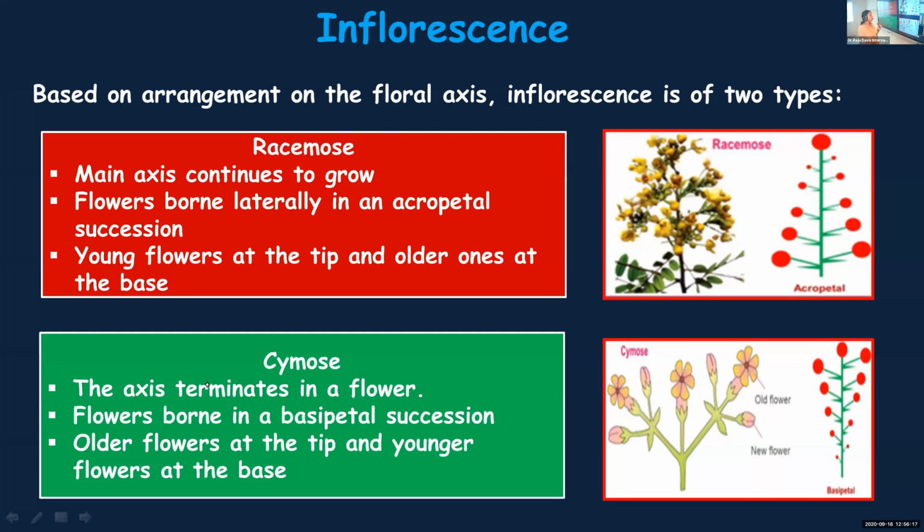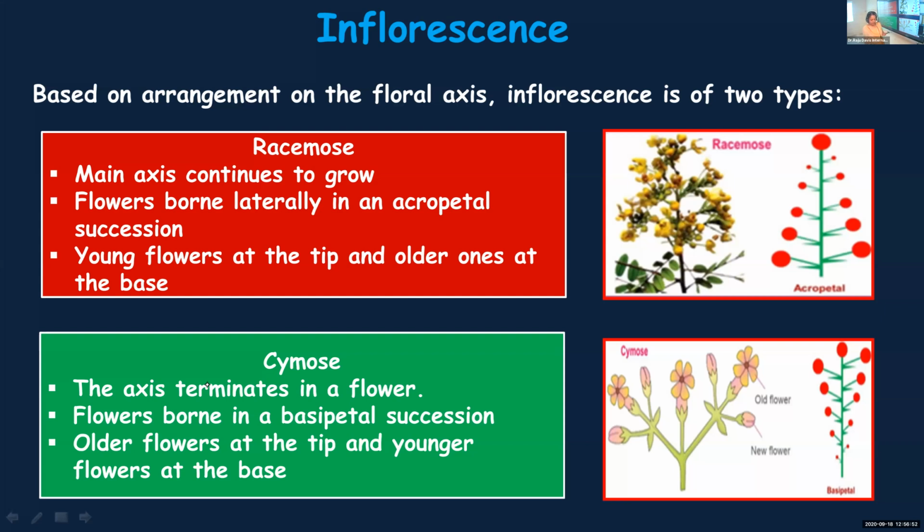Whereas in cymose inflorescence, the main axis will be terminating in a flower. See the figure. At the tip, it has formed a flower and it is not continuing to grow. Whereas the flowers can be seen arranged in a basipetal succession. Basipetal succession means, just see the figure, the older flowers are on the top, and the younger flowers are arranged at the basal region. Such an arrangement is known as basipetal succession. You should not get confused between these two. Make some codes and mnemonics to remember it.